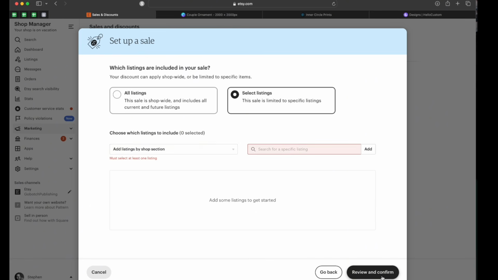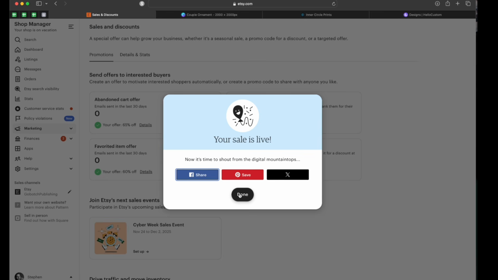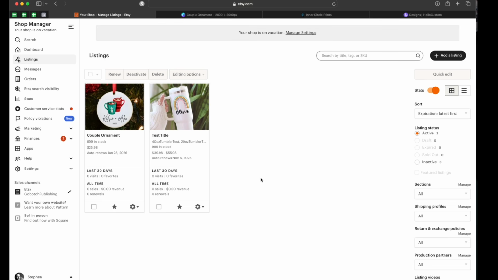Okay, review and confirm, and then confirm and create sale. Okay, here's our 2 beautiful listings. So the next step is going to be, you're going to set it up inside of ICP.